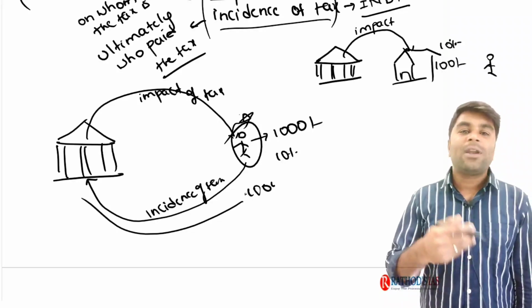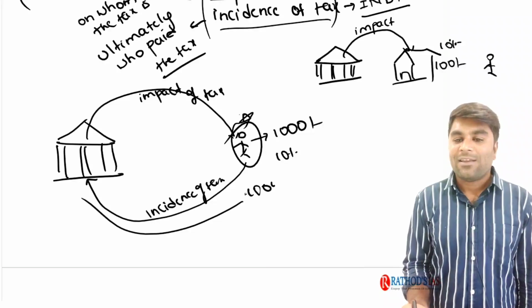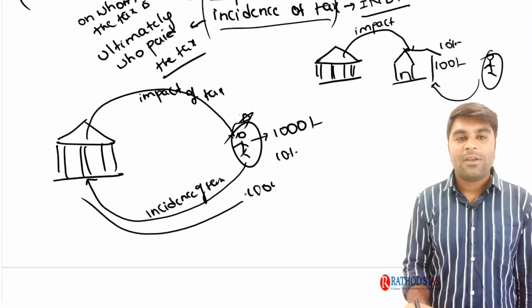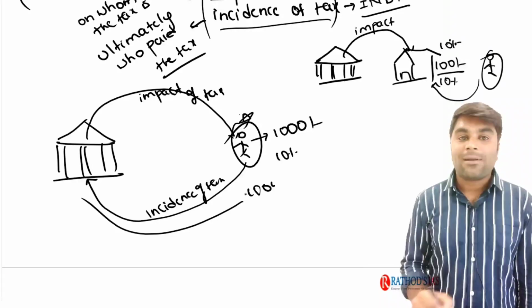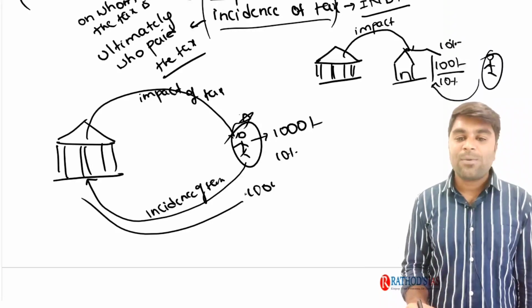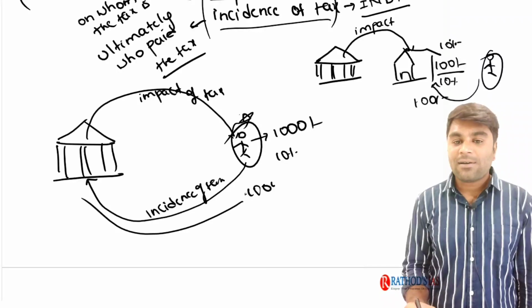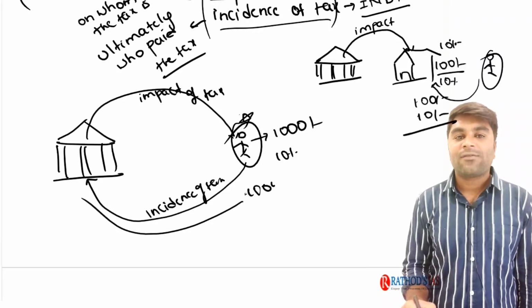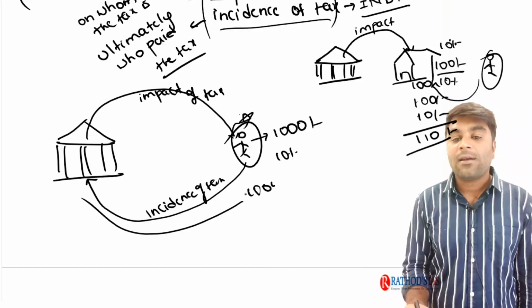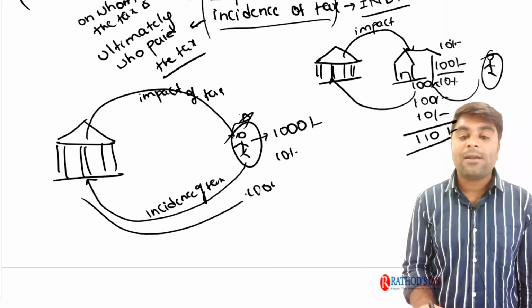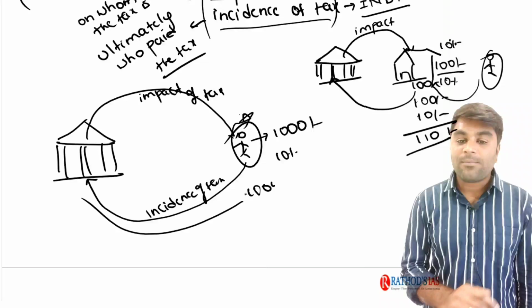Now what is the scenario? You might have come across this scenario already. See, if you go to the shop and ask the price of the book, the shopkeeper will say it is 100 rupees. And he is also going to collect 10% of the tax from you on that particular book. Now instead of paying 100 rupees to the shopkeeper, you will pay 100 rupees plus 10%, that is 10 rupees tax to the government. Ultimately you pay 110 rupees to the shopkeeper. Now the shopkeeper is going to retain that 100 rupees with him and he is going to pay back that 10 rupees to the government.